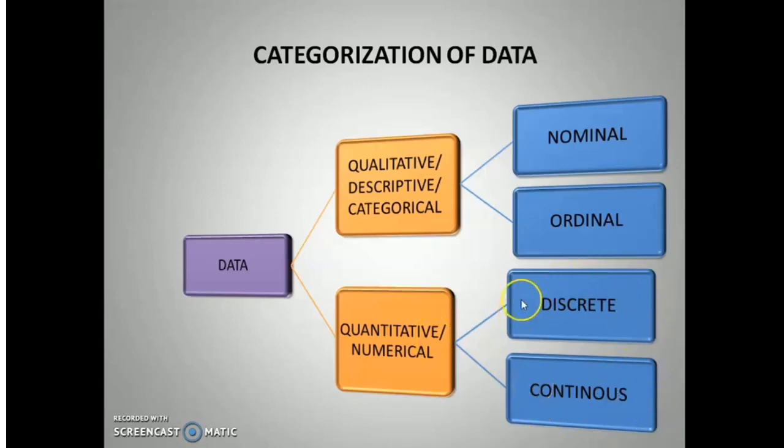For example, discrete data is a count which involves integers only and can never be fragmented. For example, members in your family may be 3 or 4 or 5, but they can never be 3.5, 4.5 and so on.